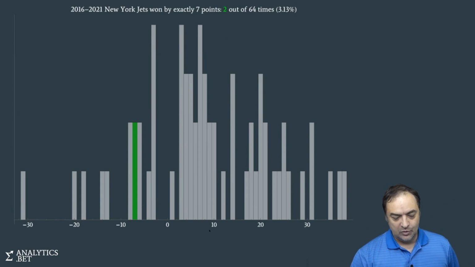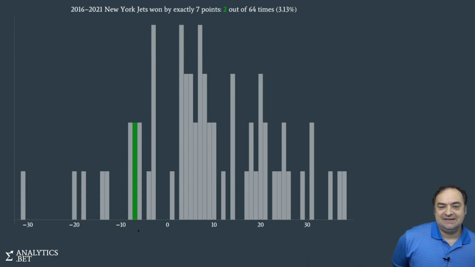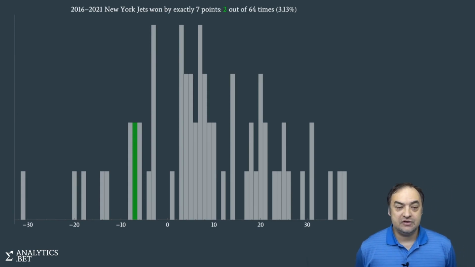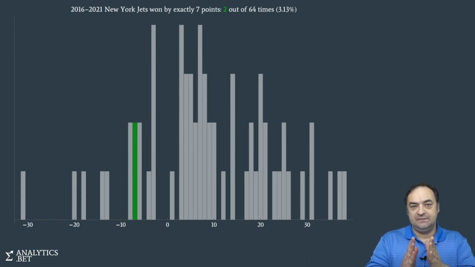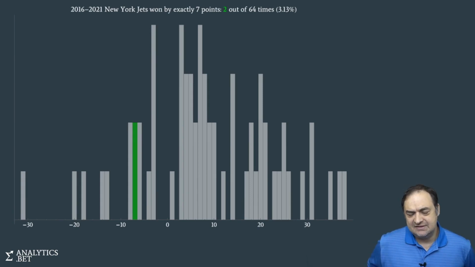Now let's spend a little bit of time on this graph to make sure we totally understand it. What are these numbers here? Now, when the Jets win by 7, you could call that, what do you want to call that bucket? Do you want to call that bucket plus 7 or minus 7? This is a decision you have to make before you start plotting the data. I decided to call it minus 7.